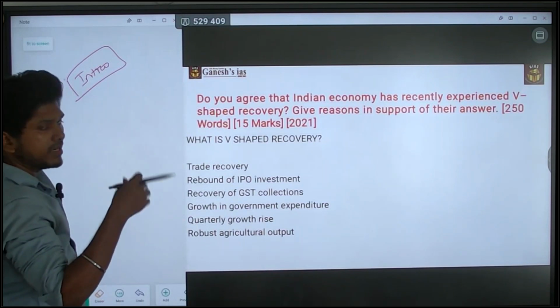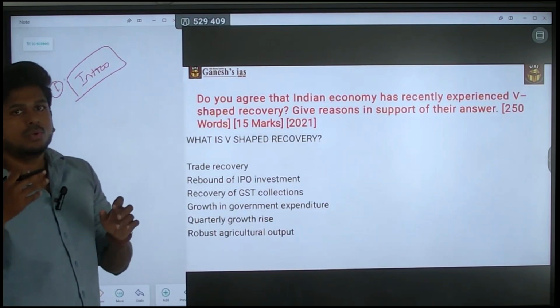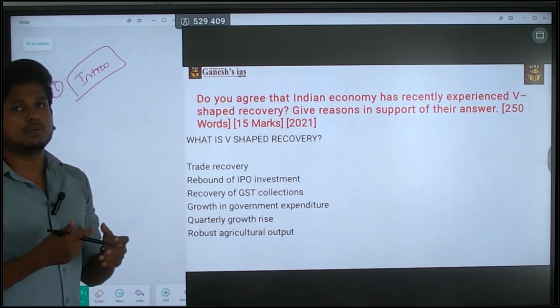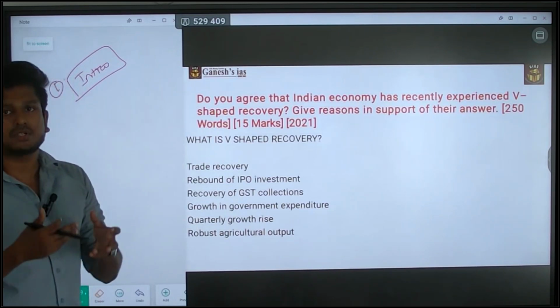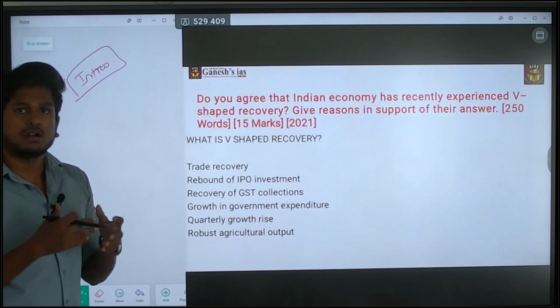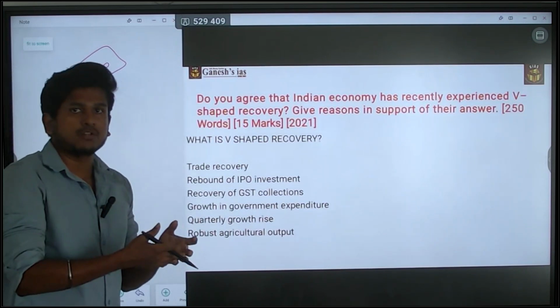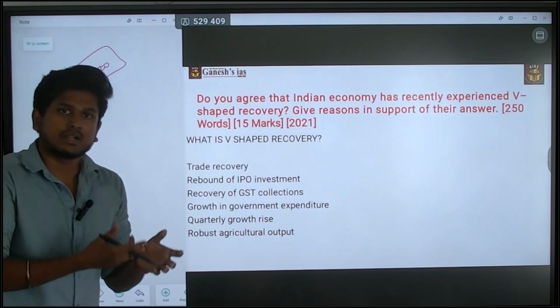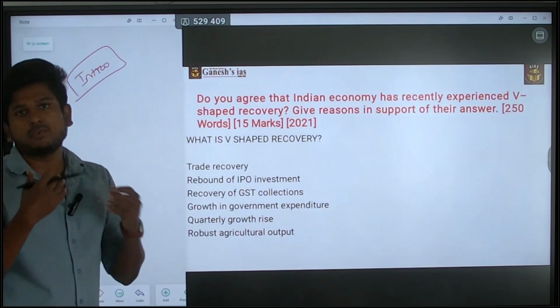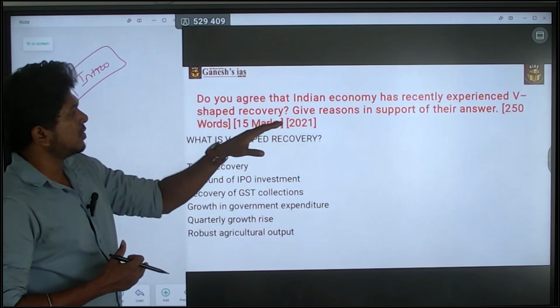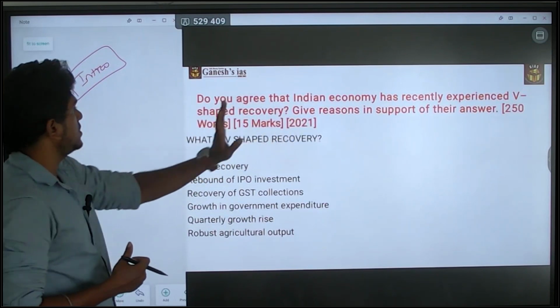They started to spend a lot and also try to revive the economy. They tried everything to revive the economy. They spent a lot. They created infrastructure programs. They did all the things. And also they tried to increase the MSP to increase the production of agriculture products. So they did everything. So do you agree that Indian economy has recently experienced a V-shaped recovery?